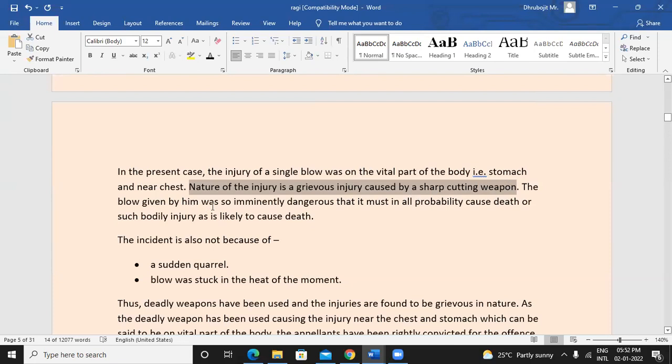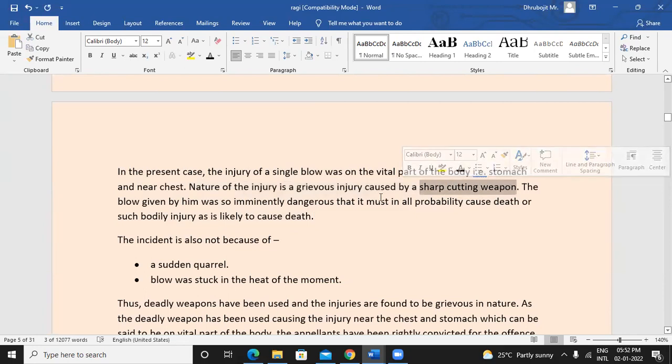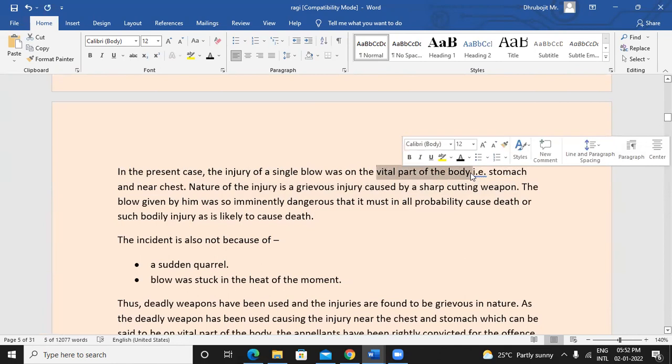The blow given to him was so imminently dangerous that it must, in all probability, cause death or such bodily injury as is likely to cause death. It was a very serious injury, caused with a sharp cutting weapon, and it targeted a vital part of the body as well.